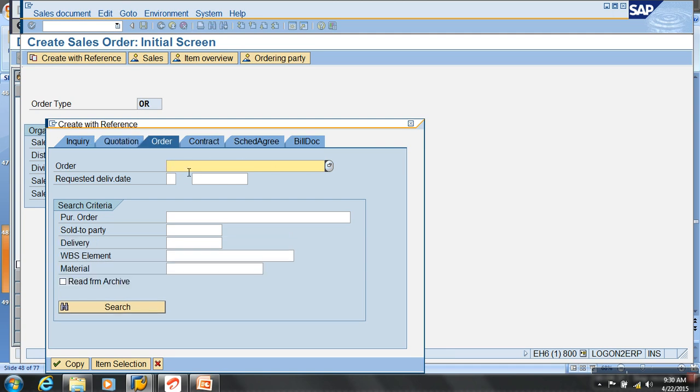I'm going with order. What I'm trying to do is, I'm just trying to create an order which is a copy of another order, because it takes a lot of time to enter everything, so I'm not doing anything. So this will be done by whom? The business user is going to create an order.